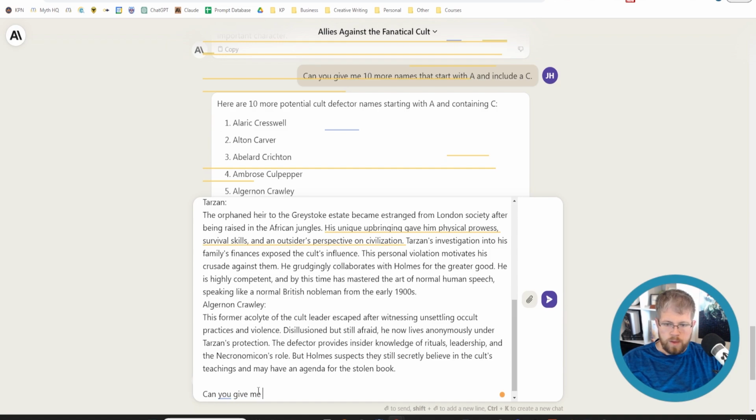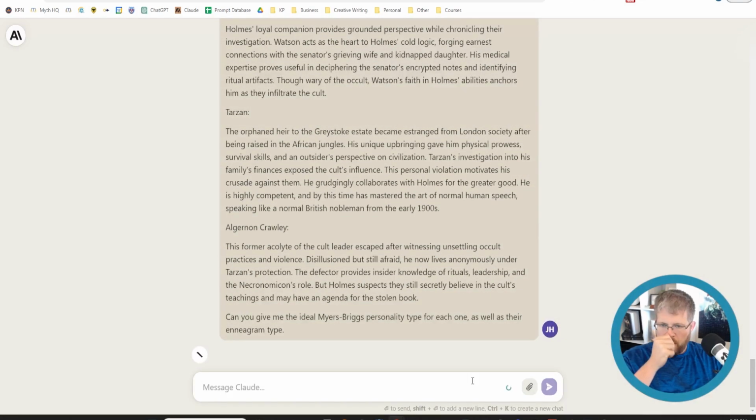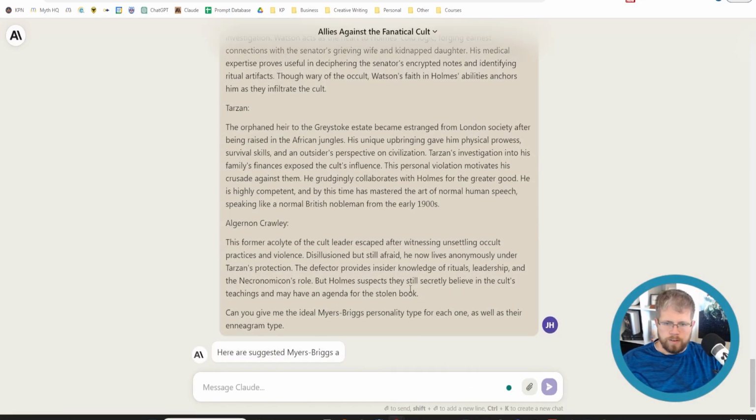Can you give me the ideal Myers-Briggs personality type for each one, as well as their Enneagram type. And we'll see what it gives us for that.